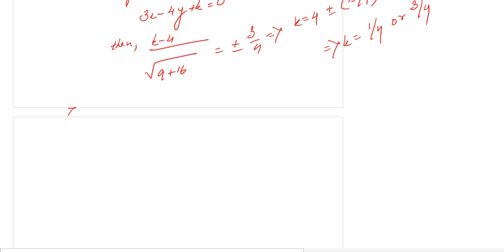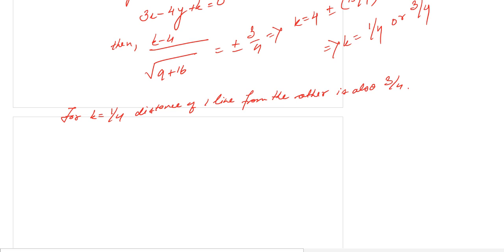Now for k equals 3 by 4, for k equals 1 by 4, in fact, the distance of one line from the other is also 3 by 4.